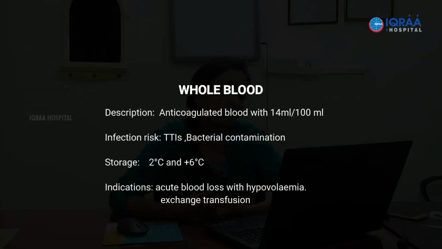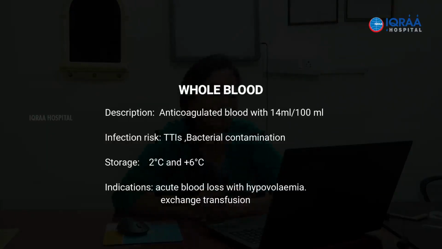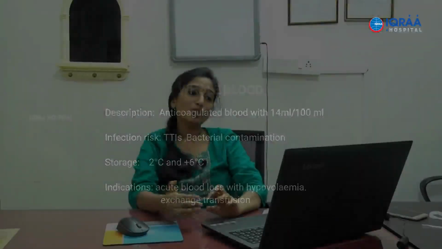And the optimal storage of whole blood is 2 to 6 degrees Celsius. This is very important. Why do we need to understand this? Because all the red cell components are stored at this temperature, that is 2 to 6 degrees Celsius. So freezing blood and subjecting it to higher temperatures like beyond 37 is not recommended at all, and that is something that we should not attempt at the bedside. So the optimal storage temperature is 2 to 6 degrees, and this has to be done in a properly calibrated blood bank refrigerator, where we are continuously monitoring any variations in the temperature.